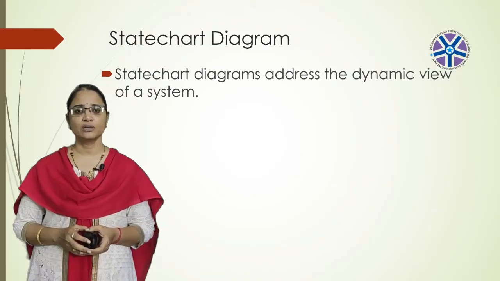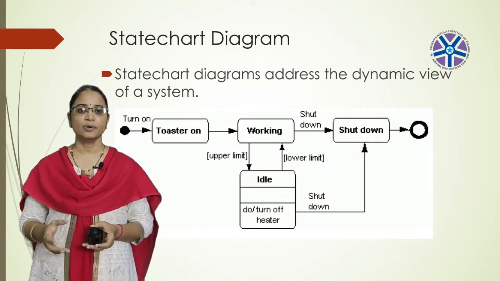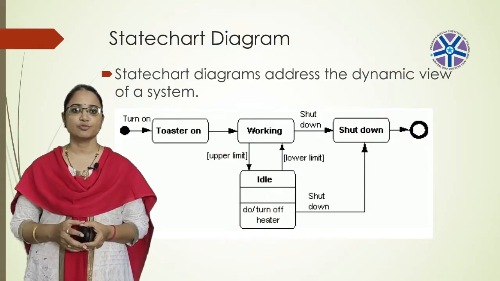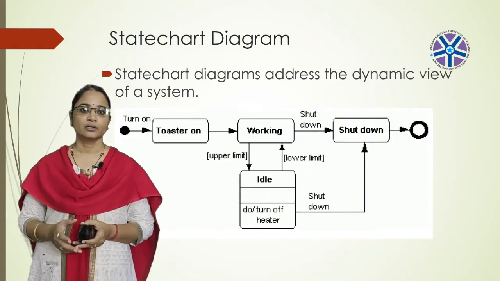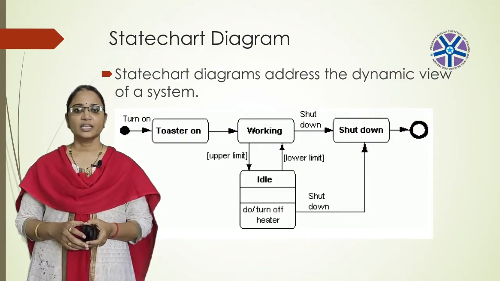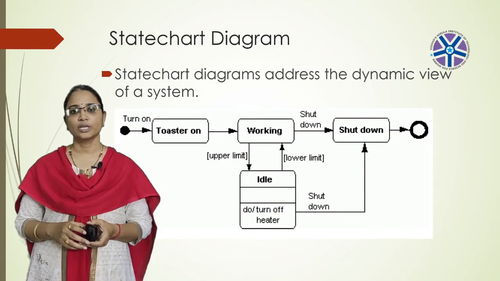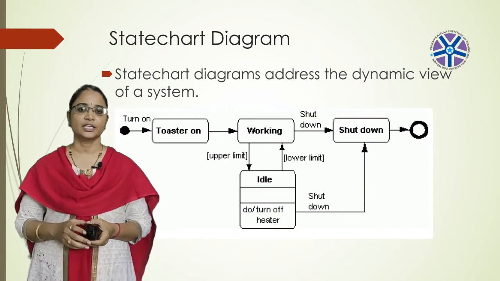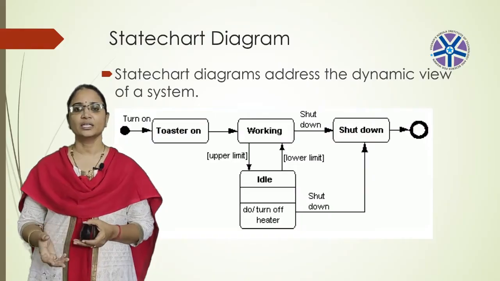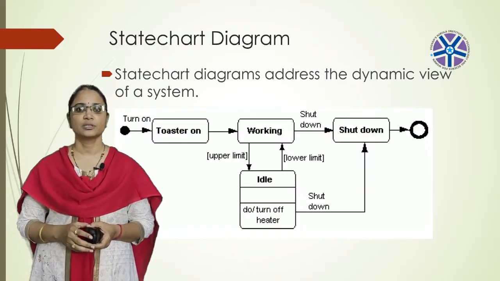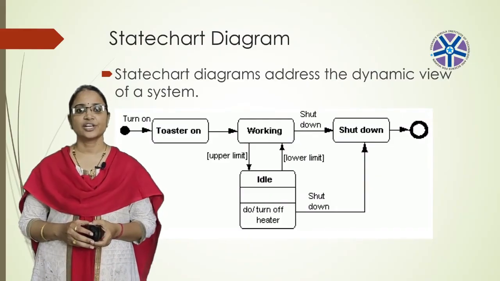Next, coming to the example of a state machine. Here we have considered one example, a toaster, and how the toaster machine works. When you turn on the toaster machine, it will be working. In the working condition, if the toaster is idle for more time, then automatically it shuts down. If the toaster is idle for less time, we can automatically run and use the toaster machine. So this state change can be represented by using this state machine.